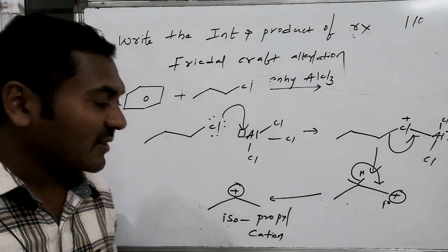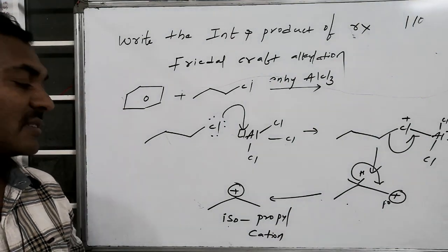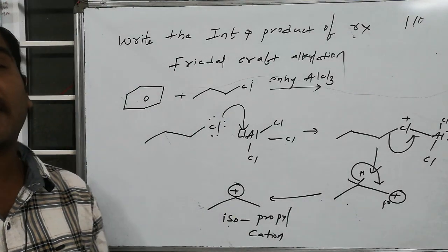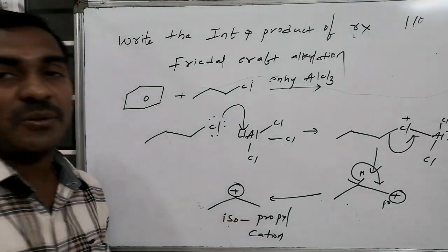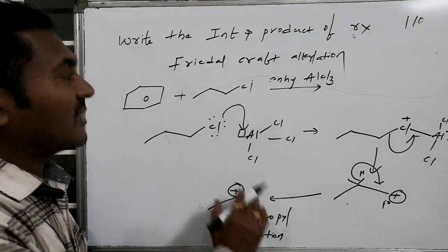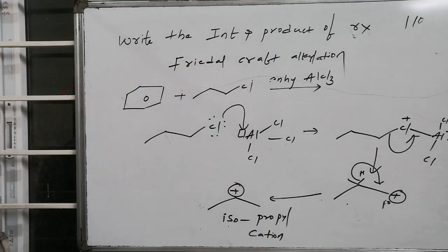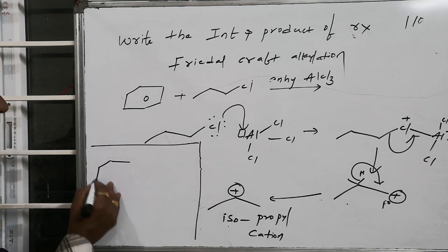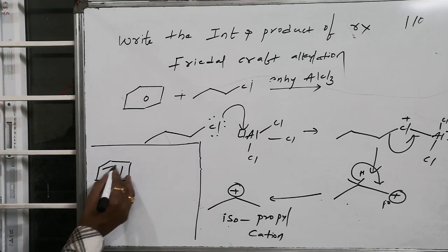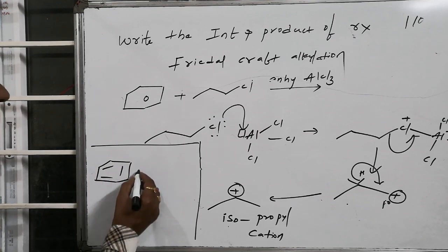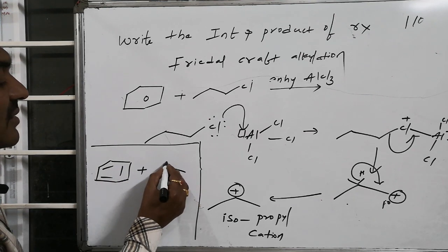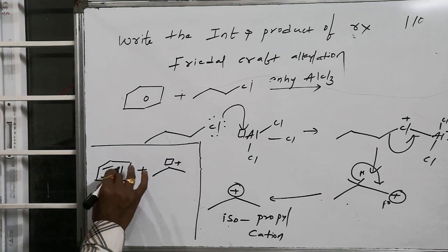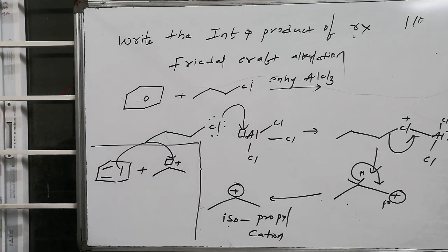This stablest cation acts as the electrophile and electrophilically substitutes over the benzene system. Here I am writing the product in the box. This is benzene with 3 double bonds, which reacts with the electron-deficient isopropyl cation, and benzene attacks over here.